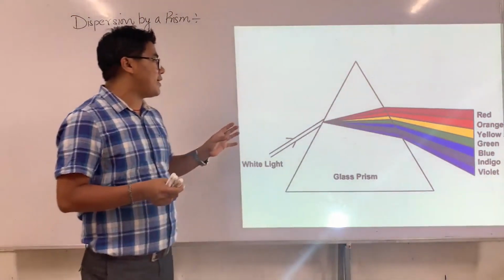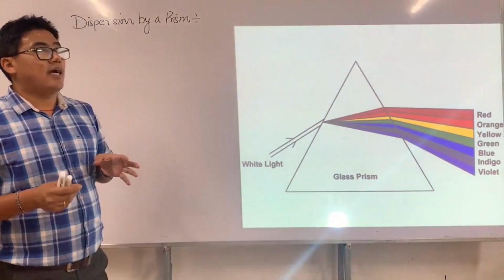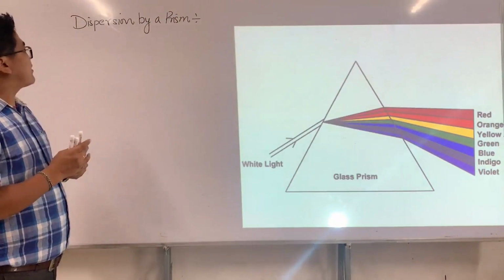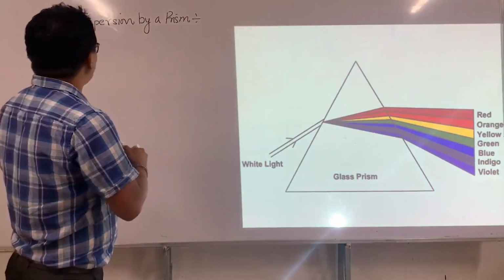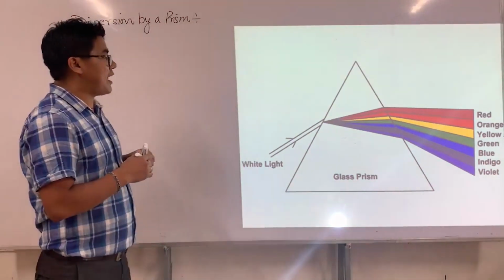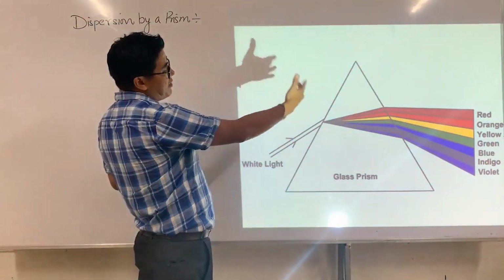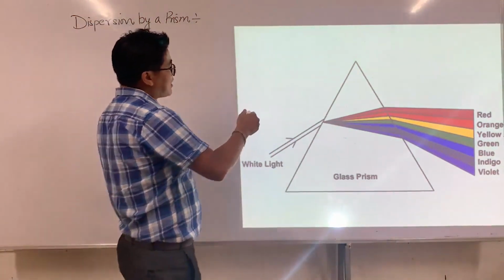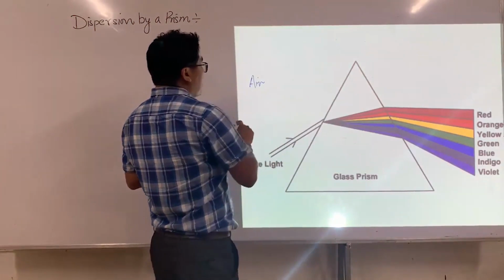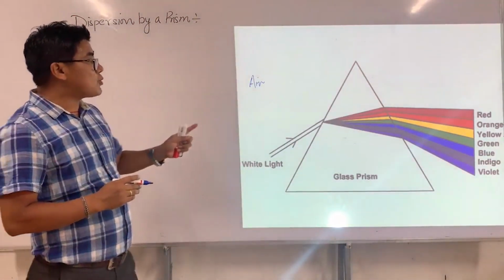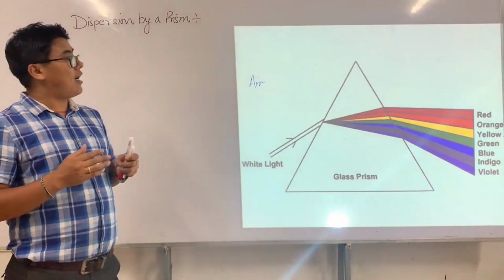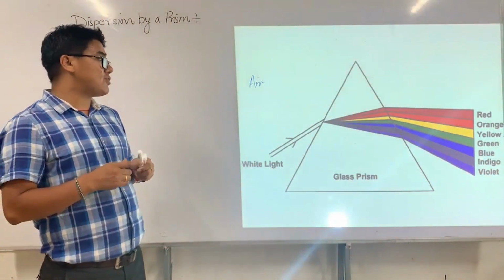Dispersion is normally given by glass prisms and droplets of water and so on. Now look here. Refraction is when light goes from one medium to another medium. This is a glass medium, and this is an air medium. When light goes from air to glass, light undergoes refraction.